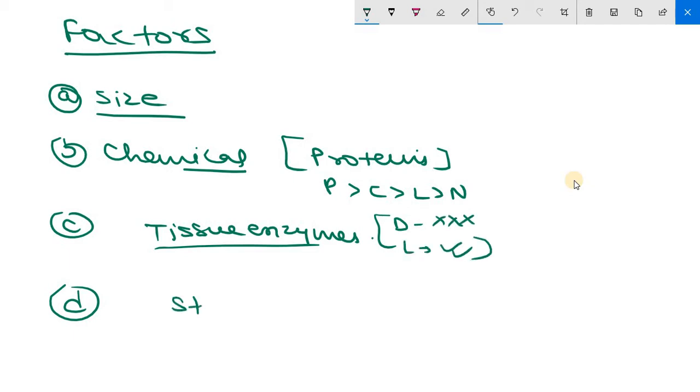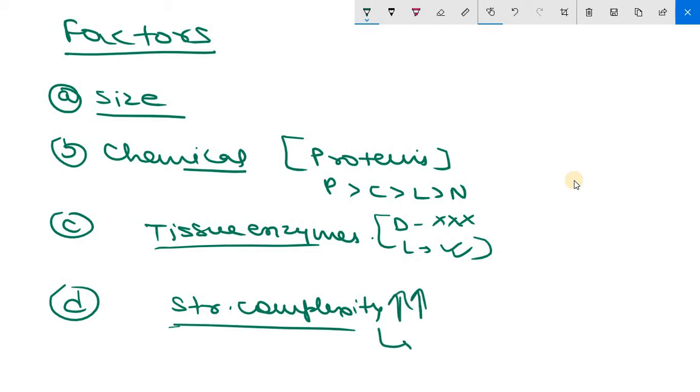Now the next one is structural complexity. Simple homopolymers made up of a single amino acid lack immunogenicity, while polymers made up of 2 or more amino acids are immunogenic. Clear? So more the structural complexity, more the immunogenicity. So the first factor is size, then chemical nature, then tissue enzymes, then structural complexity.